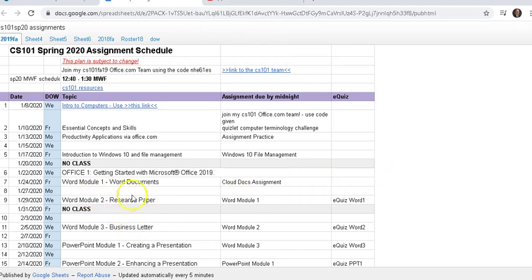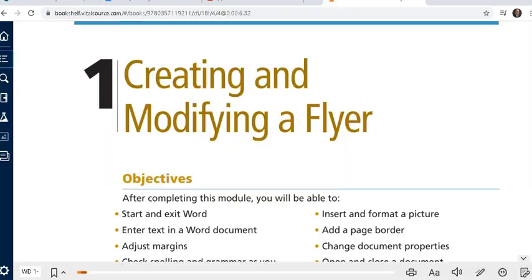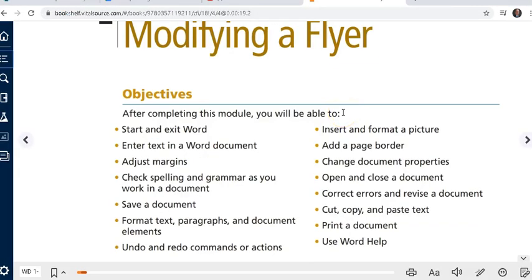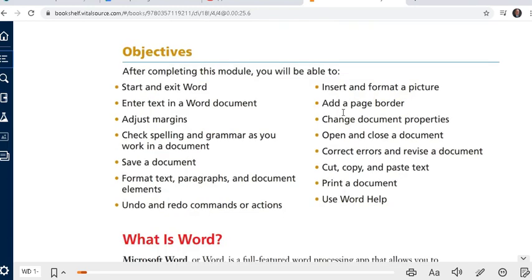So, what we're doing today is this Word Module 1. And here's the things we're going to learn in Word. Let me bring that page over. Here's what you're going to learn in Word. If you don't already know this, don't be embarrassed. If you do already know it, we'll zip right through. Pay attention to anything that's new in Word 2019.